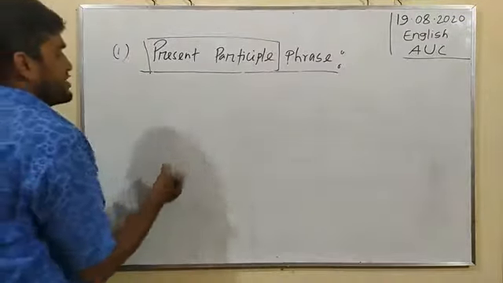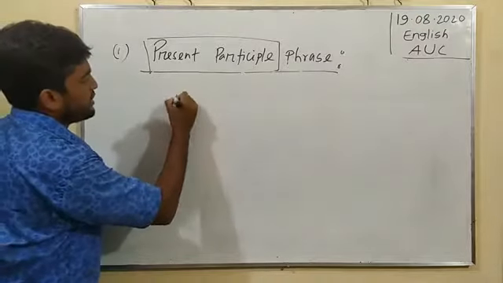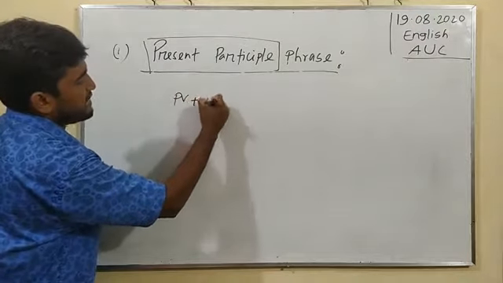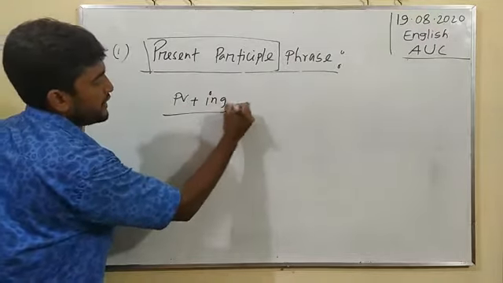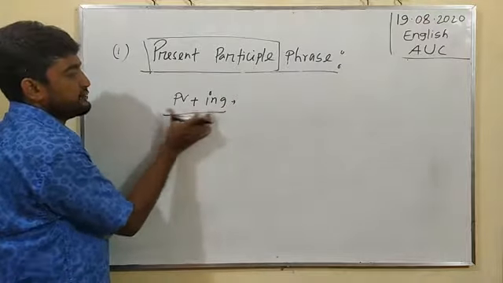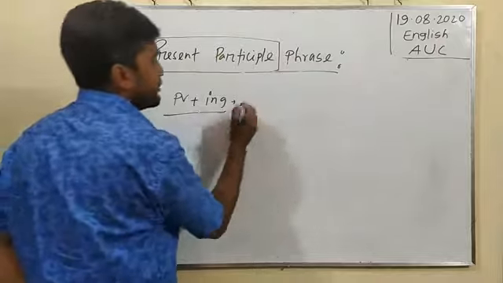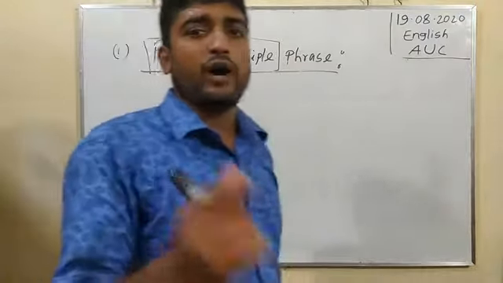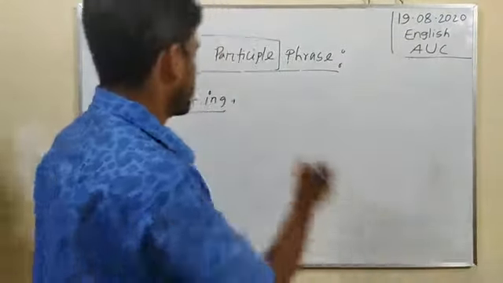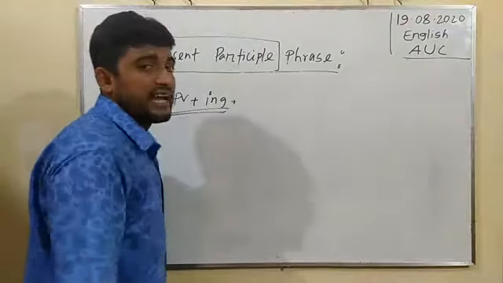Present participle: if we find a principal verb plus ing, then it will be counted as the definition of present participle. And phrase means another word or some words after verb plus ing.